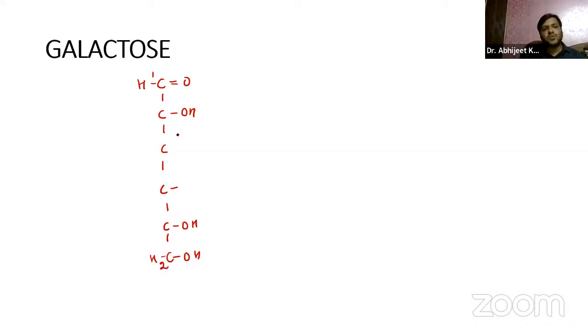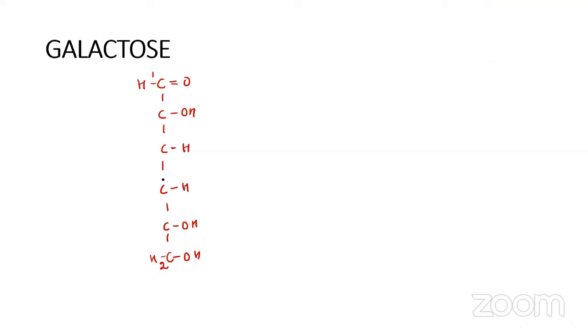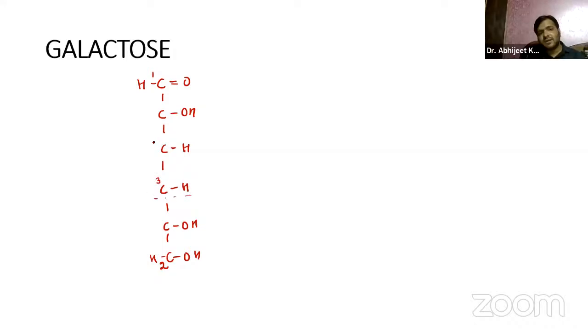It is similar to glucose. So you just have to remember the OH group on the third carbon. In glucose it is on the right hand side, and on the fourth carbon it is on the right hand side, and even on the third carbon it is on the right hand side. So this is the difference between glucose and galactose. Otherwise, the entire structure remains the same. Just a homework for you, you have to draw the ring structures for this also, right?